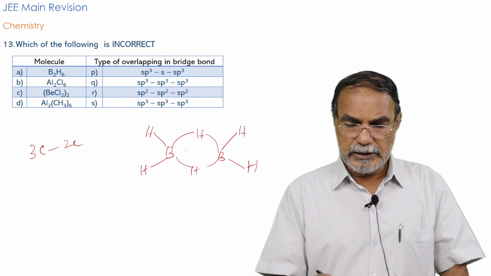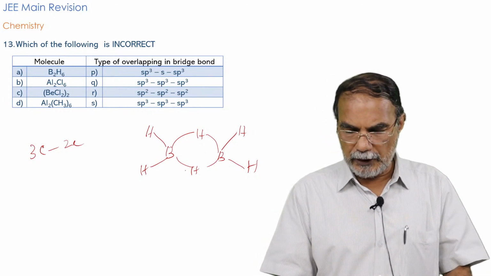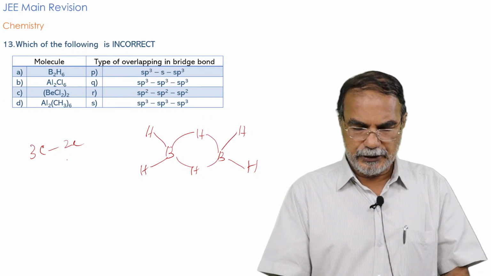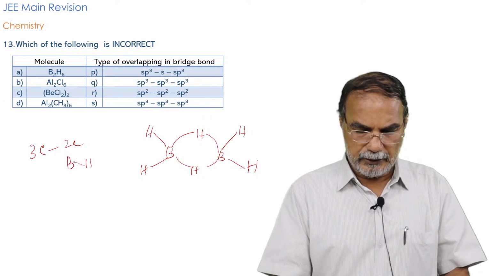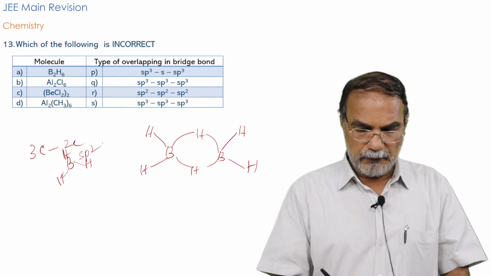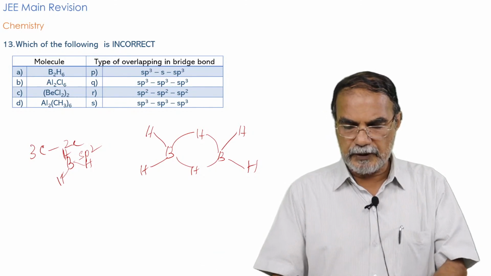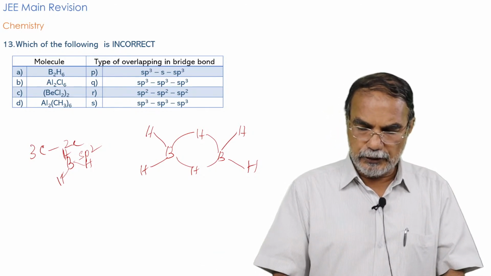And the question is about what is the type of overlapping in the bridge bond. Normally the hybridization in BH3 is sp2, but when that BH3 binds with another BH3 to form a structure of this type, the boron is linked to 4 hydrogen atoms.